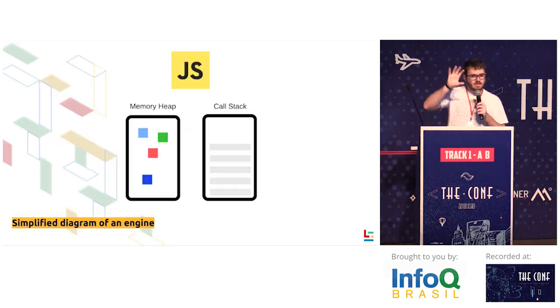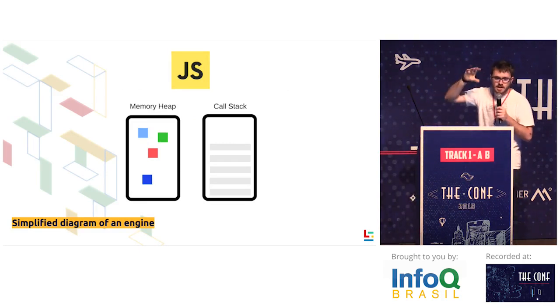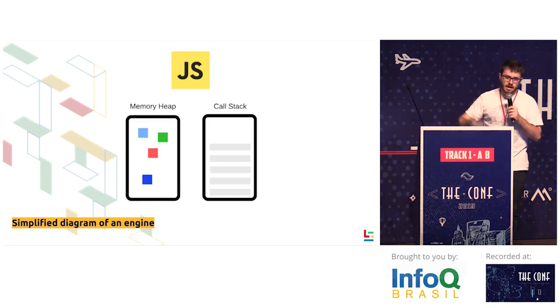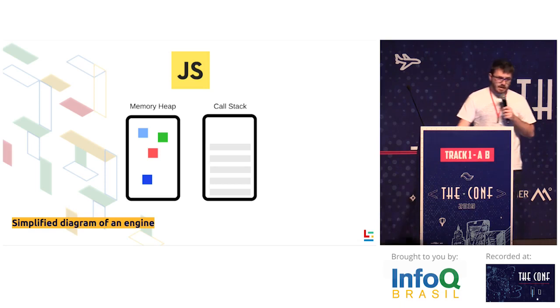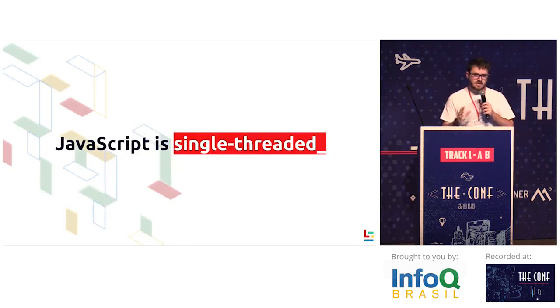This is a basic diagram of how a JavaScript engine works. We have a memory heap, where the allocations actually happen, where our variables are declared and so on. And we have the call stack. You have heard this phrase once, this sentence, sure.